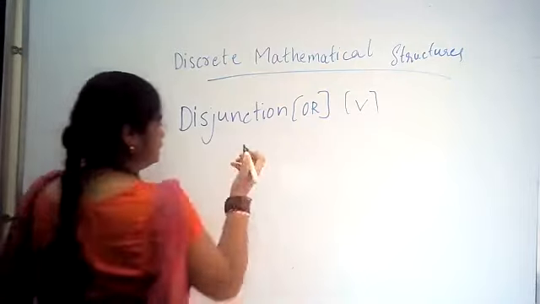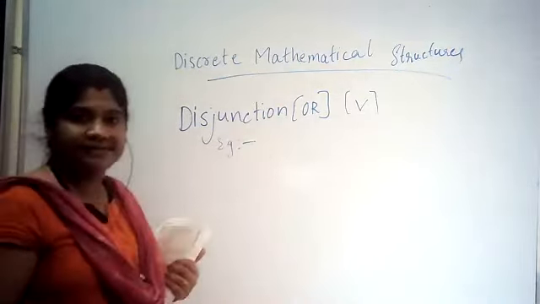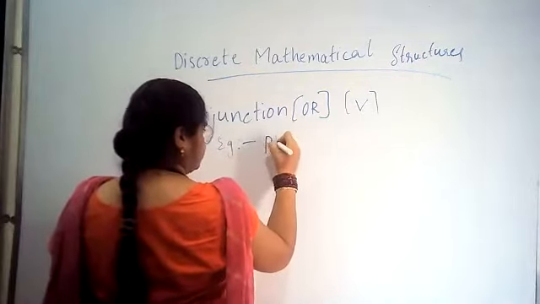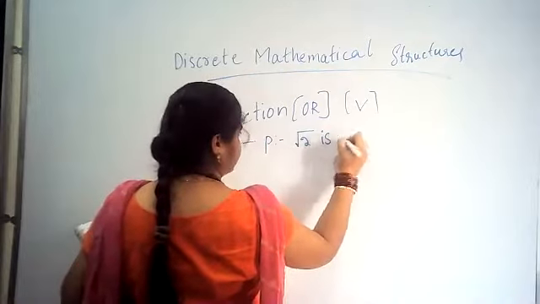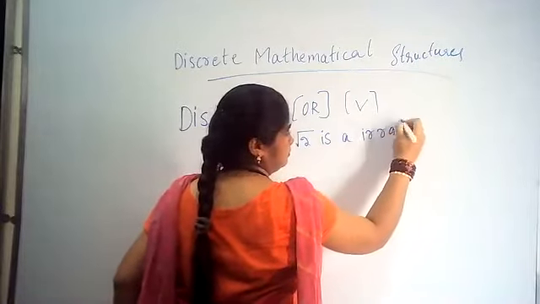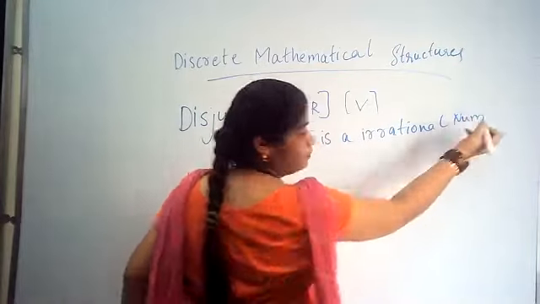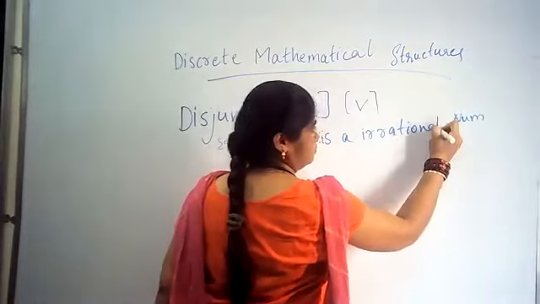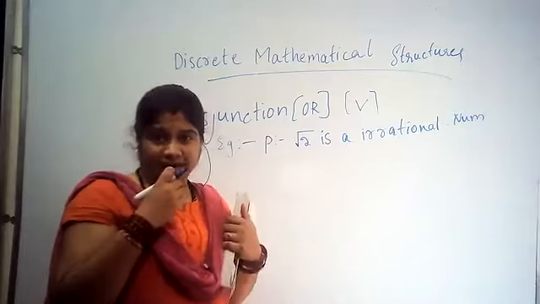Now, example. I take proposition P: Root 2 is, again the same example, an irrational number.